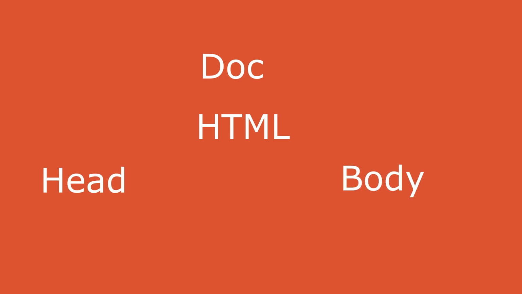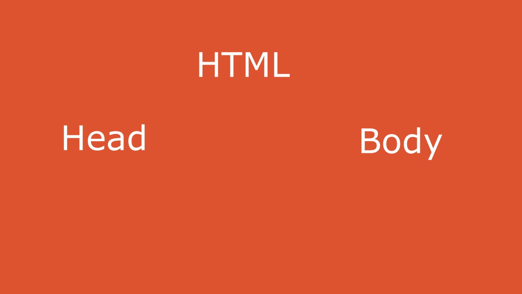Let's consider HTML file, inside which it starts with doctype. Now this doctype is one object. Next one is HTML starting, HTML closing. This HTML tag is another object, inside which you will have head tag and body tag. This head tag is one more object, body tag is one more object. Like this, each and every tag that you have written inside your HTML document is considered as an object. This is how the program that you have written inside the HTML document will be rendered before it starts displaying in the output. So all the tags which you have written inside the HTML documents are considered as objects.